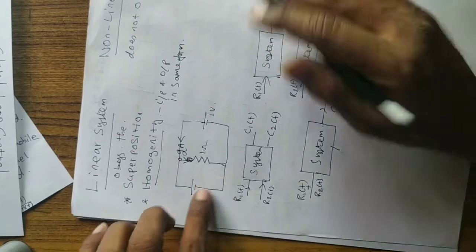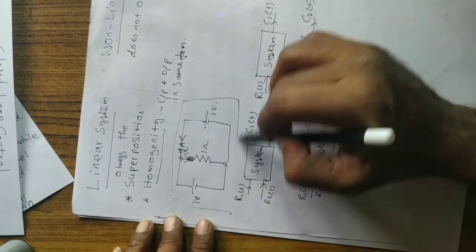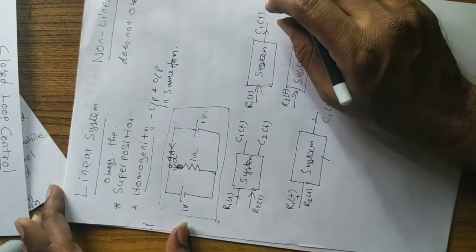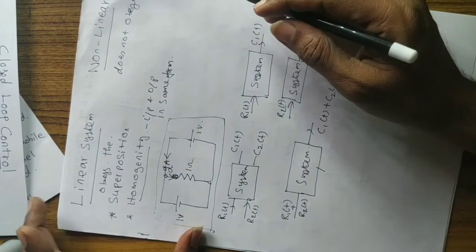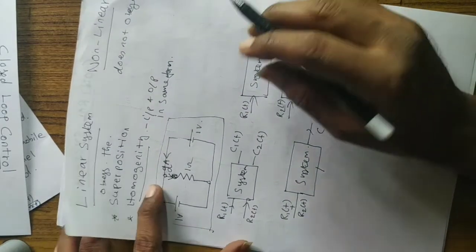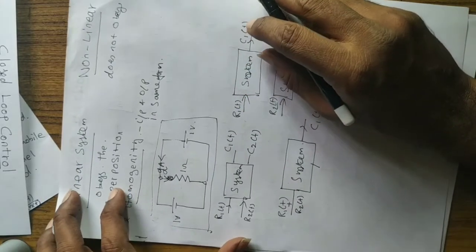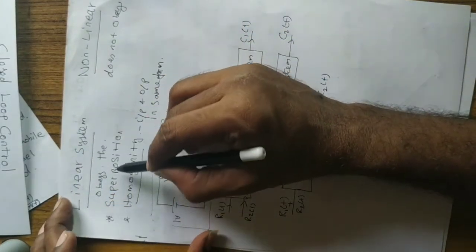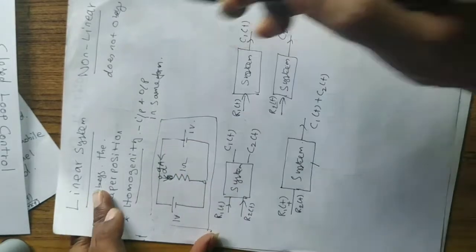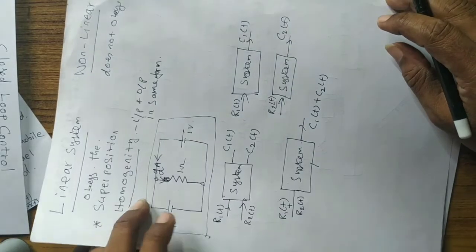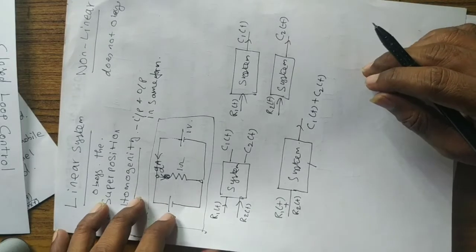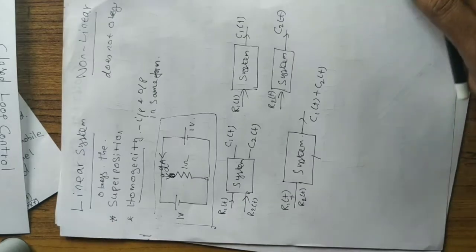So this particular circuit is linear, right? That is called a linear system. So a linear system is a system which obeys the superposition principle and homogeneity principle. If it does not obey them, then it is a non-linear system, right?